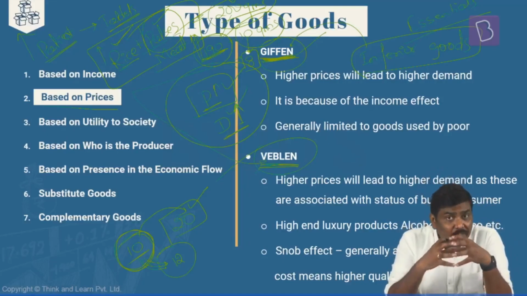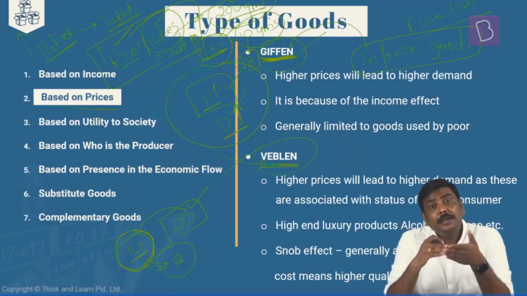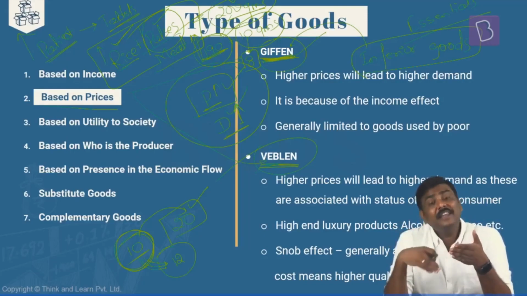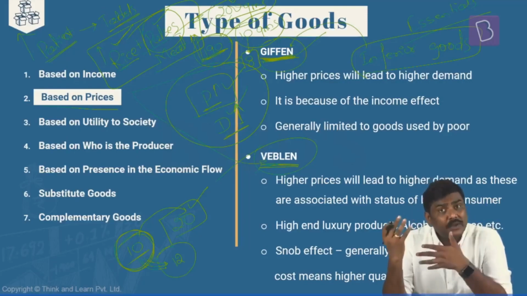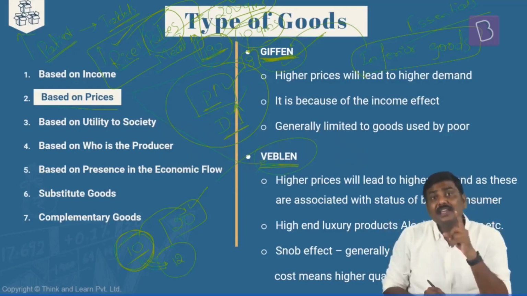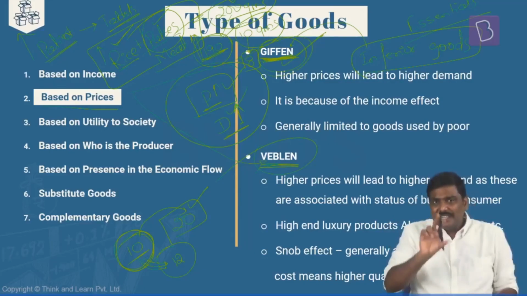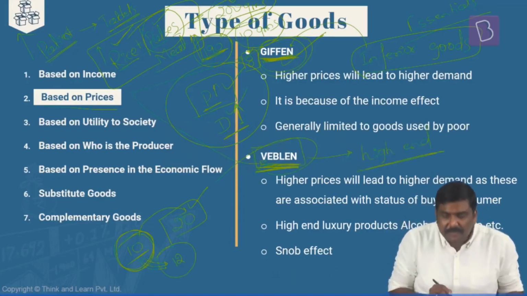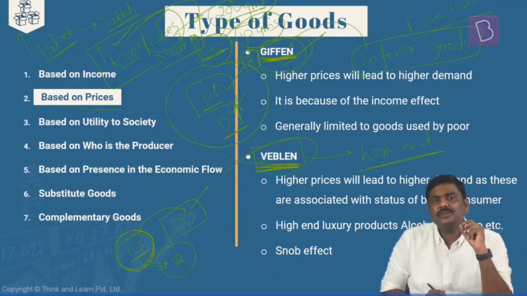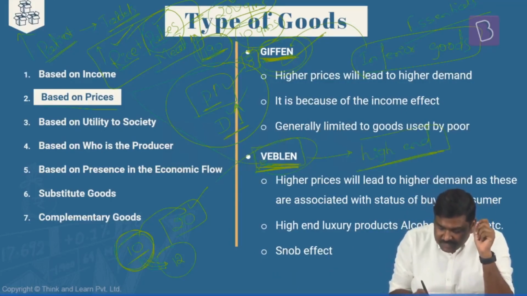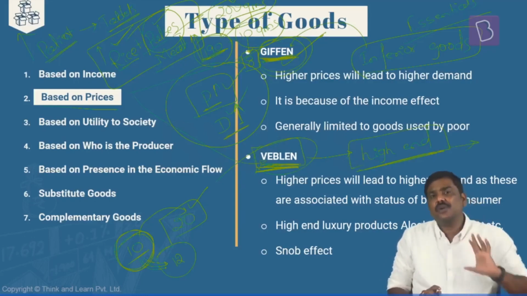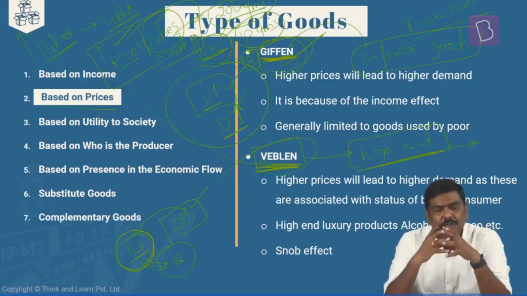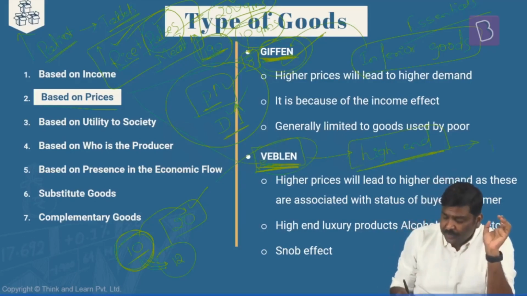So such types of inferior goods wherein the price increases, with increase in the price, the demand also increases, are referred to as Giffen goods. Okay. So these are referred to as Giffen goods. The second set of goods is Veblen goods. Now what are these particular Veblen goods? Veblen goods are basically high-end luxury products. Very, very high-end luxury products which are generally consumed by rich people.